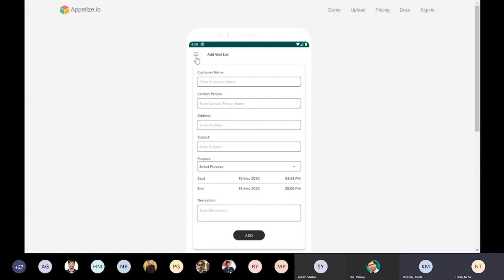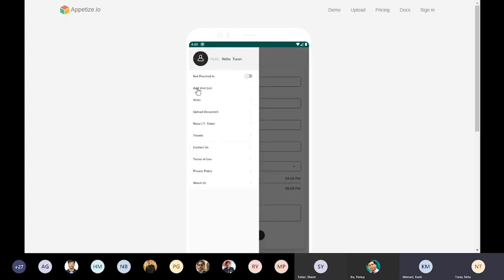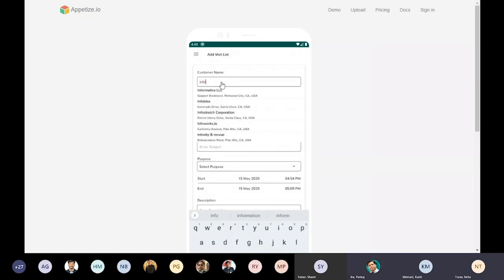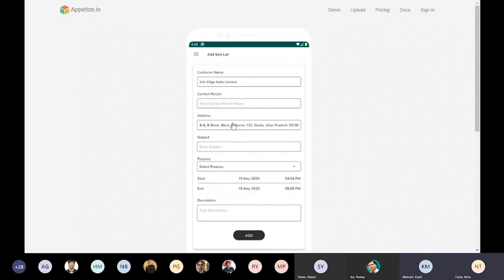So the second feature that we earlier talked about is add visit list. If I'm visiting a customer, I'll take the example of InfoEdge. You can see multiple InfoEdge buildings are available, like in Noida, Gurgaon, Rajasthan, Madhya Pradesh. I am planning to go to Noida, so I can click on it. You can see the address automatically got filled up.